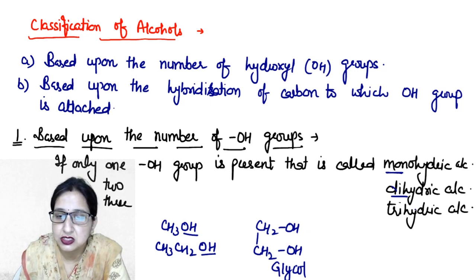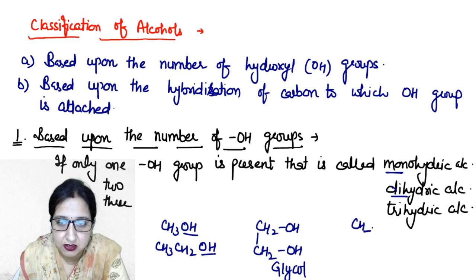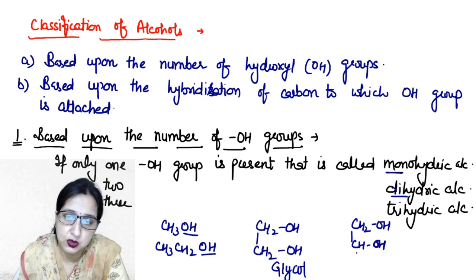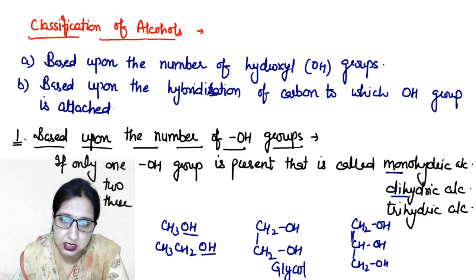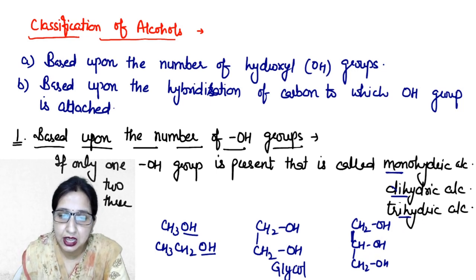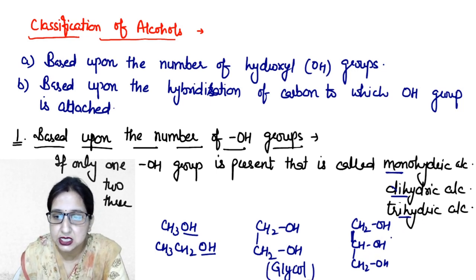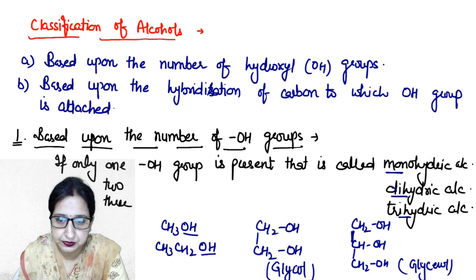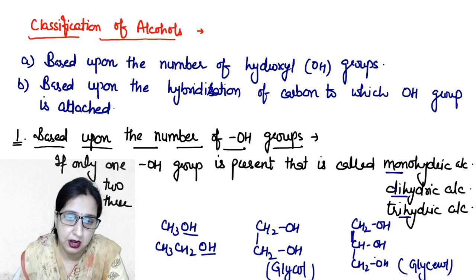Ethane 1,2-diol. Next, trihydric alcohol. For example, CH2OH, CHOH and CH2OH. So such type of alcohol is known as trihydric alcohol because it contains 3 hydroxyl groups and its common name is glycerol and its IUPAC name is propane 1,2,3 triol.